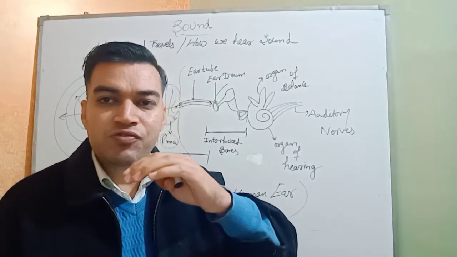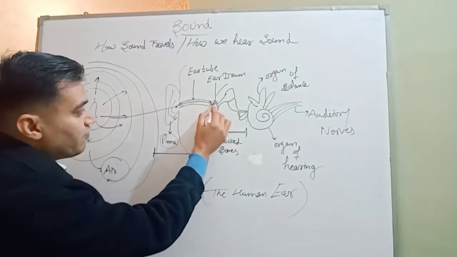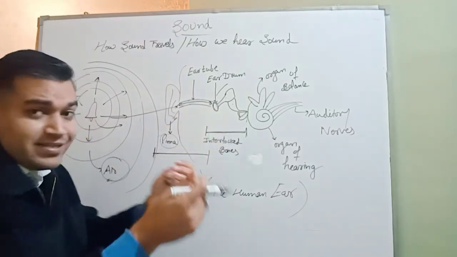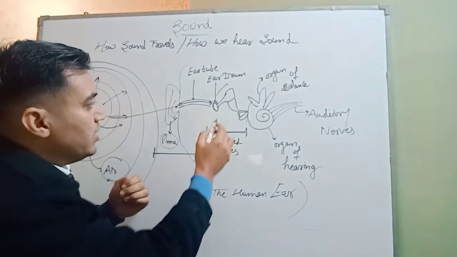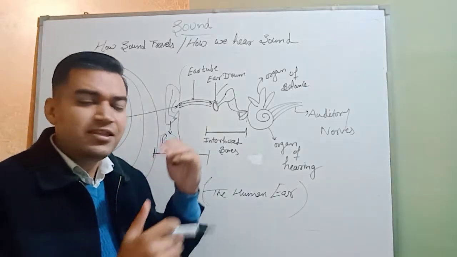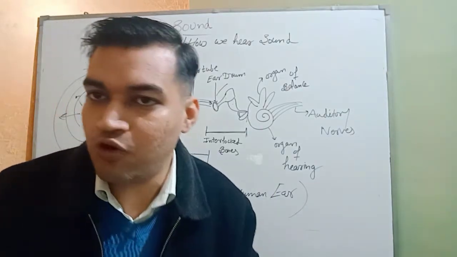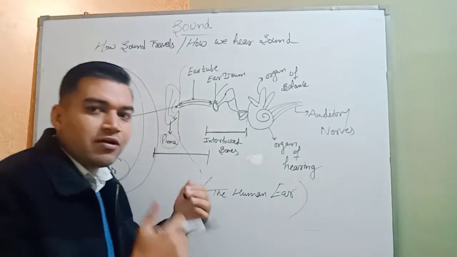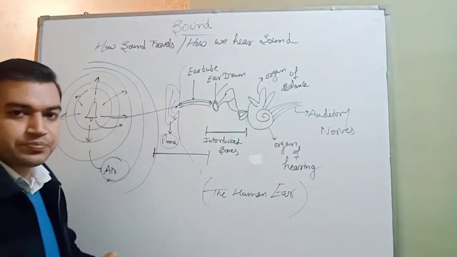It consists of a very stretched surface that receives the vibration. When it receives the vibration, it transfers that vibration to the interlocked bones. These components are just receiving the vibration and transferring it to the next components. Vibrations are transferred from one component to another in the human ear.